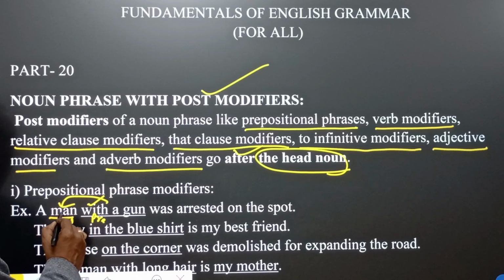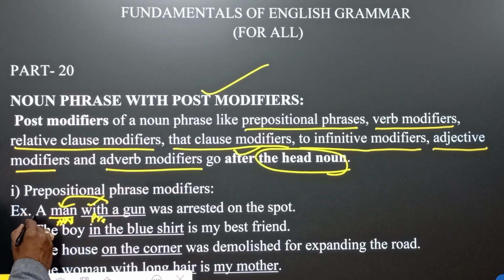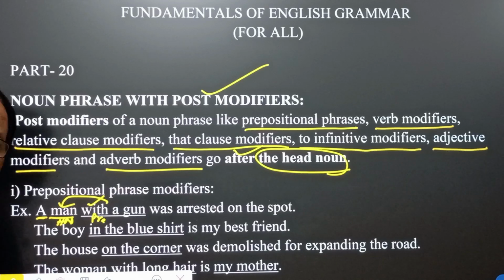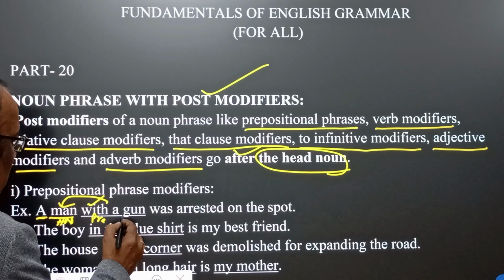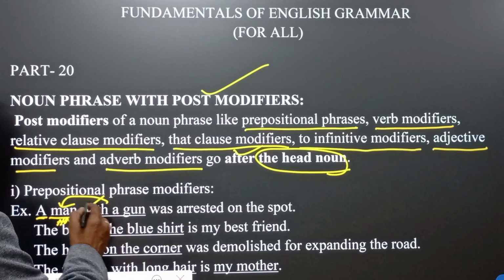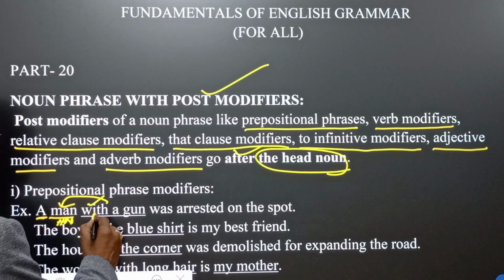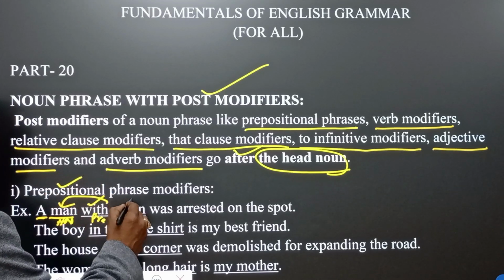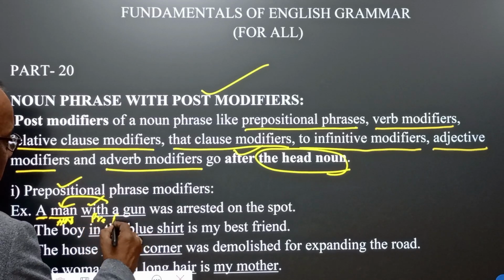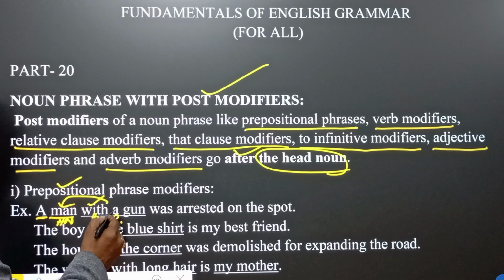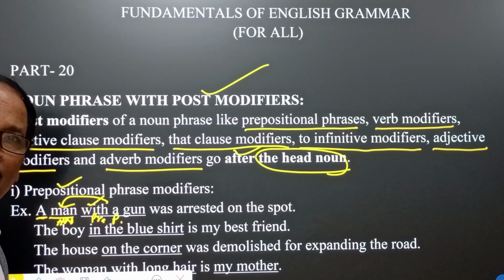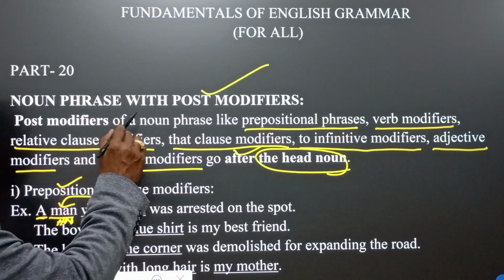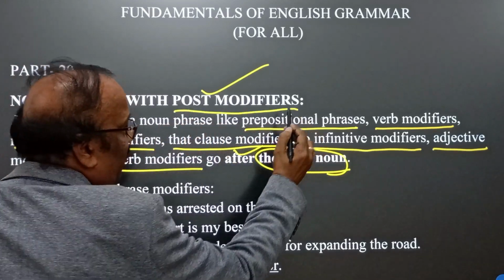So whenever a head noun is qualified, here A is the predeterminer, and with a gun is the post modifier. With is a preposition, and this prepositional phrase qualifies the man, remaining after man the head noun. That's why this is what you call post modifier.